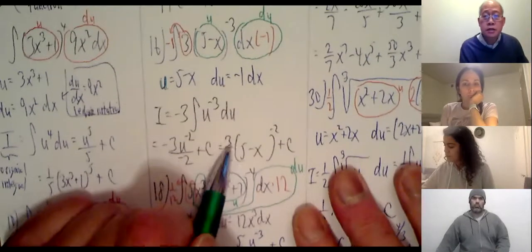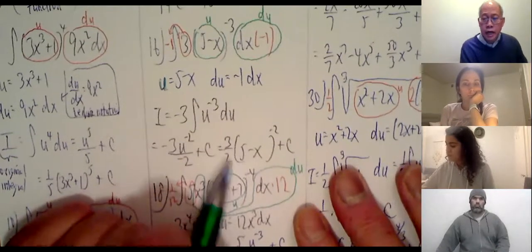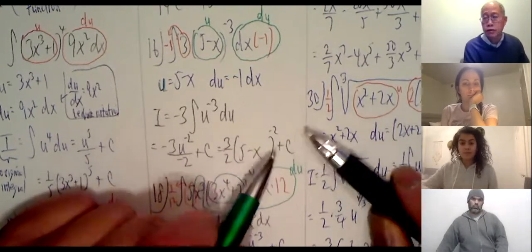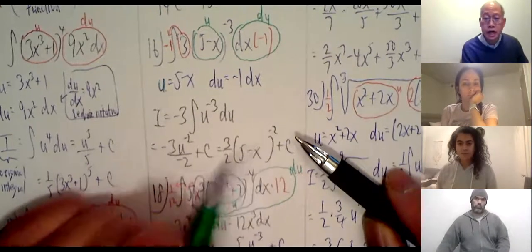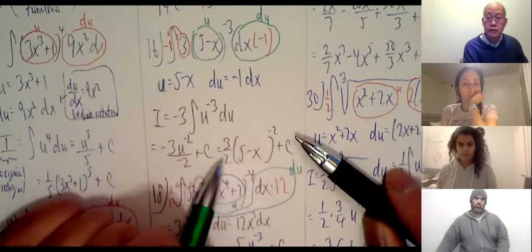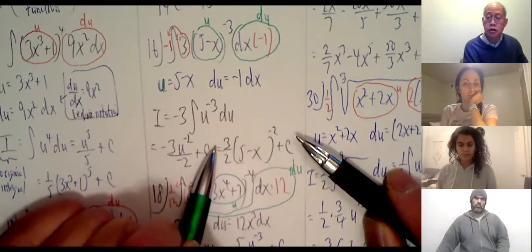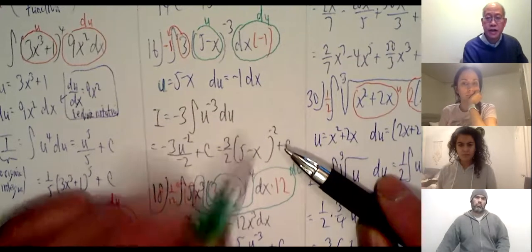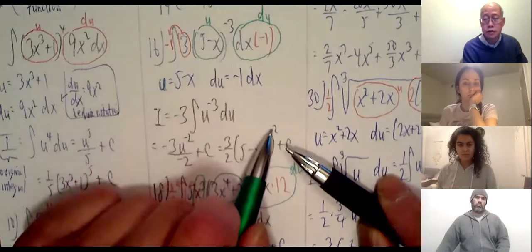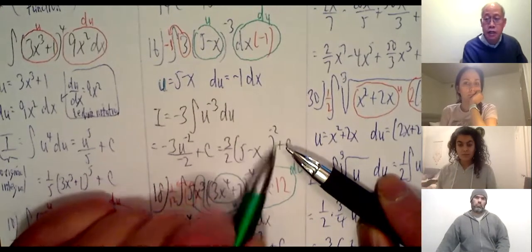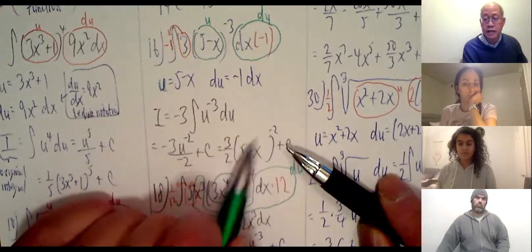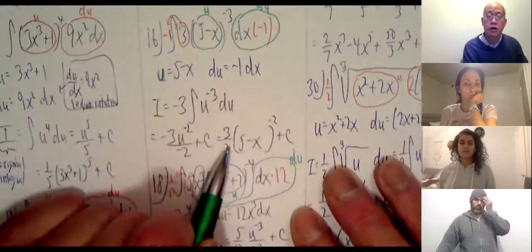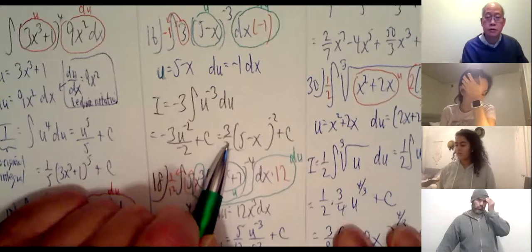Let's see. Yeah, I think I'm willing to go through the check for this. What's the derivative of this thing? The derivative of a constant is 0, so no worries about that. Negative 2 times that: the negative 2 will cancel that 2. So the new coefficient is negative 3. So just think of negative 3 times (5 minus x) to the negative 3rd power. That works. Then by the chain rule, times the derivative of the inside. The derivative inside is negative 1. So I would have negative 1 times negative 3, which is a positive 3. So it worked. It definitely worked.